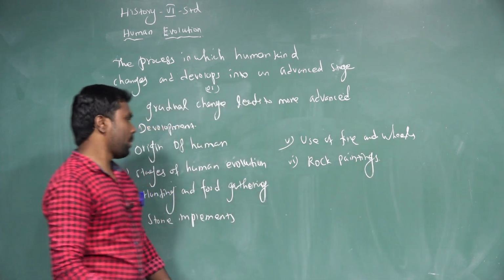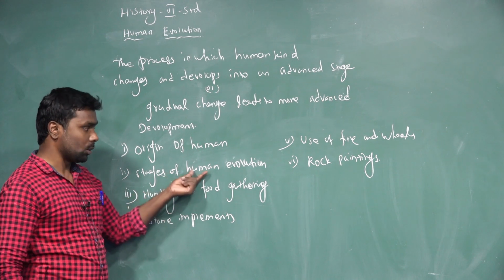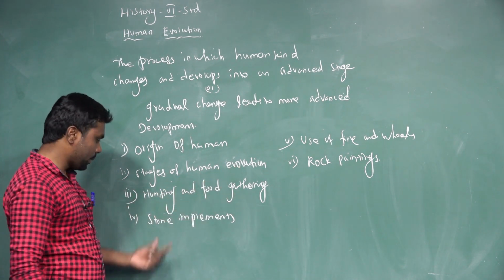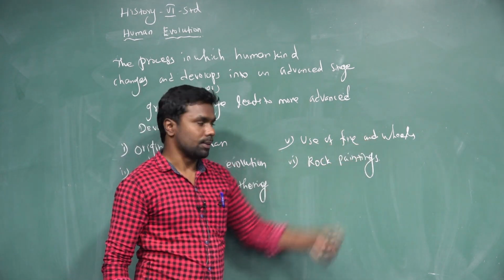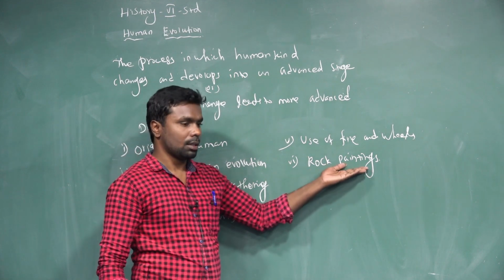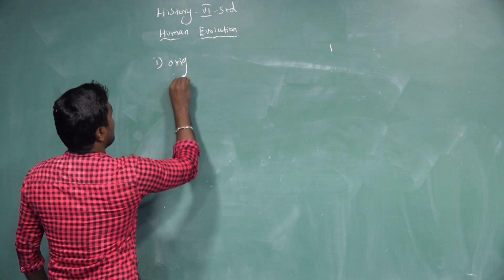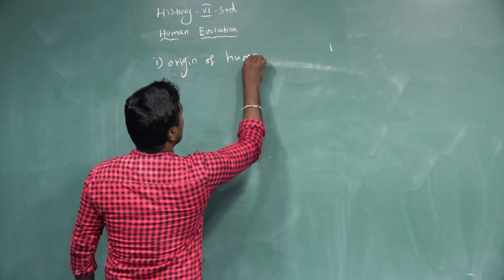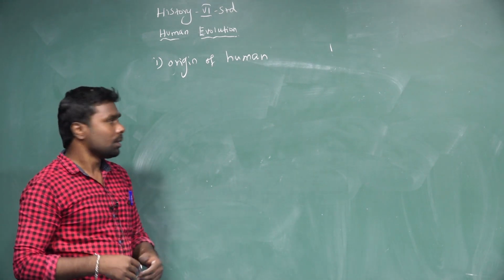So in this topic we are going to learn about the origin of human, stages of human evolution, hunting and food gathering, stone implements, use of fire and wheels, and the last one, rock paintings. The first one, origin of human. To know about the origin of human, let's go backward.